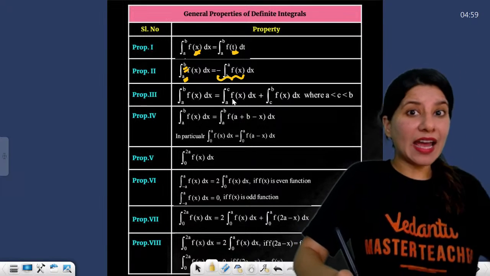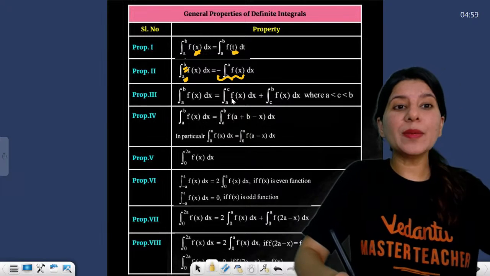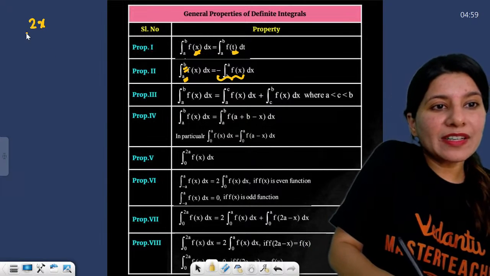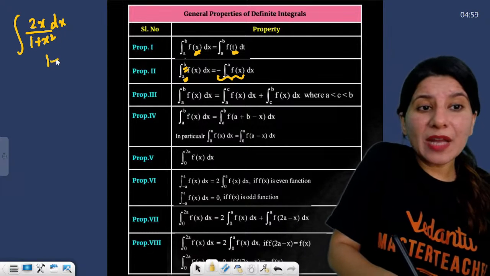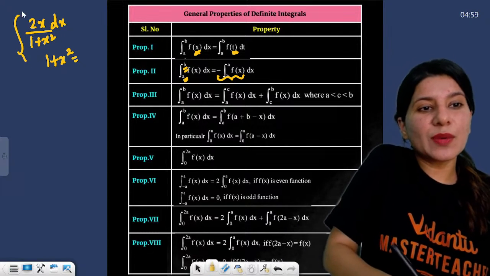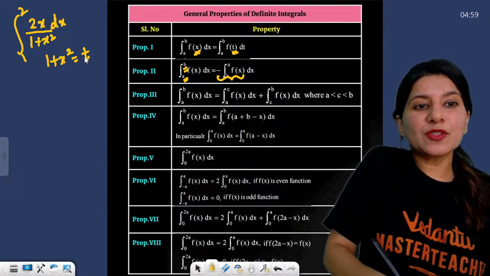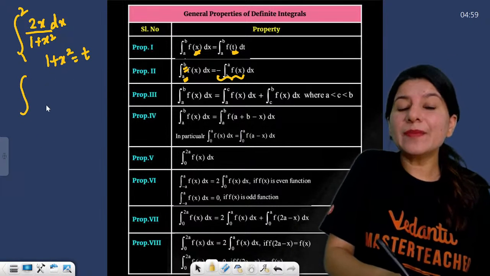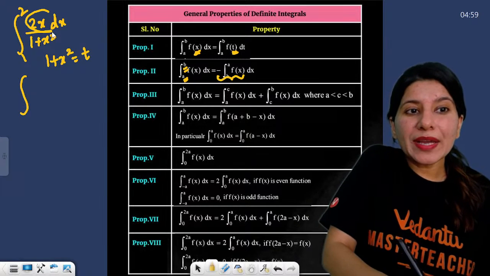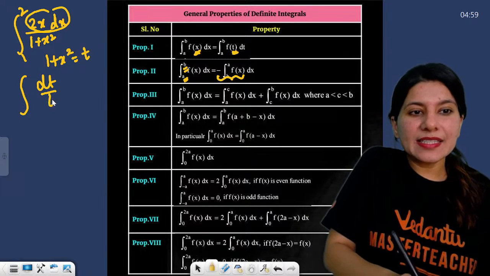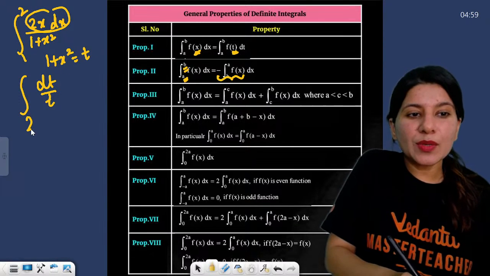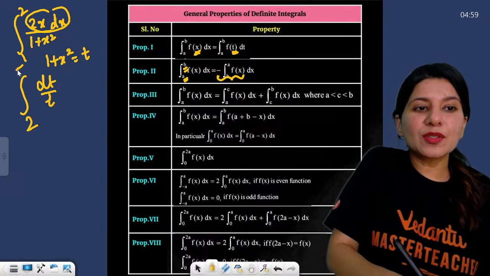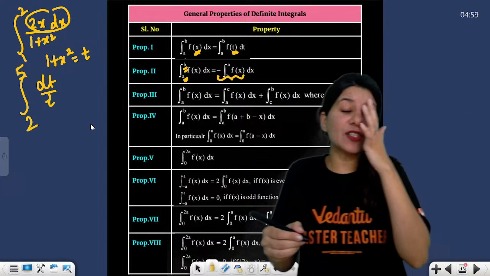And I have already told you so many times, the moment you solve a question like this, and you put 1 plus x square equals t, with limits 1 to 2, do not forget to change the limits. Now 2x dx will become dt. What about the limits? The moment x is equal to 1, you get 2. The moment you put 2, you get 5. So the limits will be changed altogether.